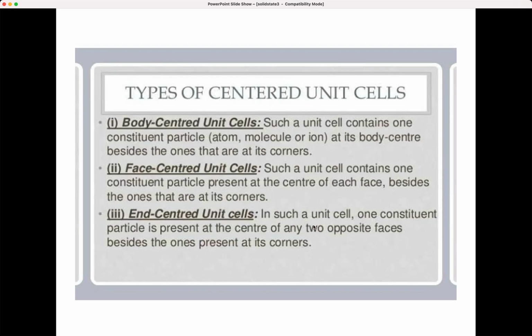Okay. Now what are the types of centered unit cells? Body centered, BCC, face centered, FCC, and end centered unit cell. For body centered unit cell, each unit cell contains one constituent particle at its body center besides the ones that are at its corners, and face centered contains one particle present at the center of each face in addition to the one present at its corners, and in end centered, one constituent is present at the center of any two opposite faces besides the one present at its corners.